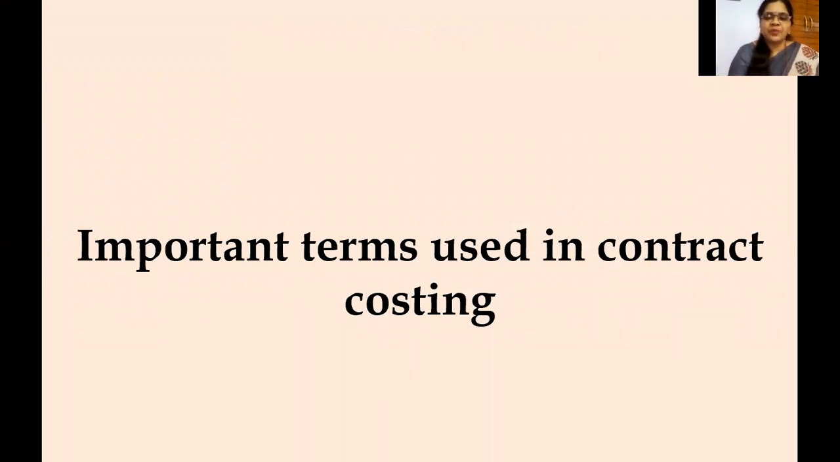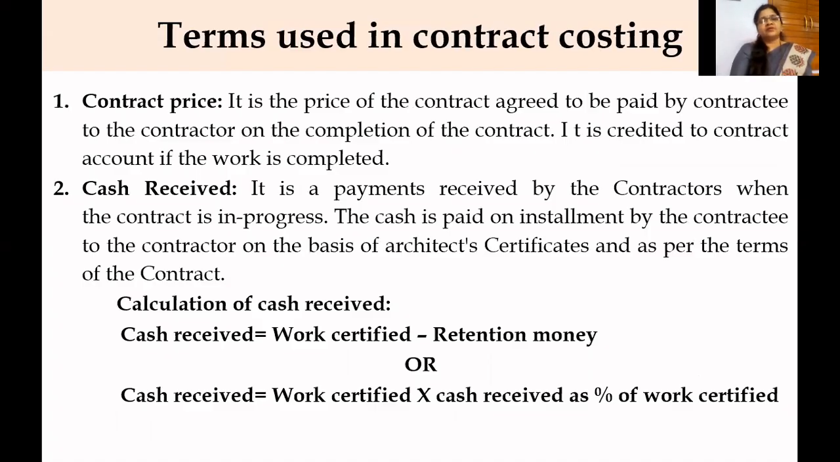So let us see some important terms used in contract costing. The very first thing is contract price. It is the price of the contract agreed to be paid by the contractee to the contractor on the completion of the contract. It is credited to the contract account if the work is completed. So this contract price includes some percent of profit also.